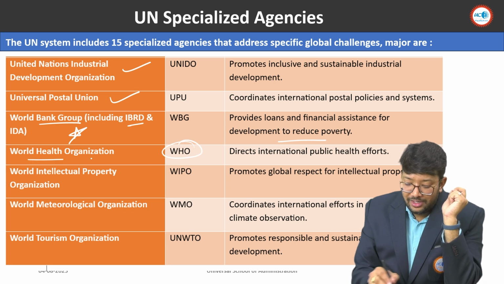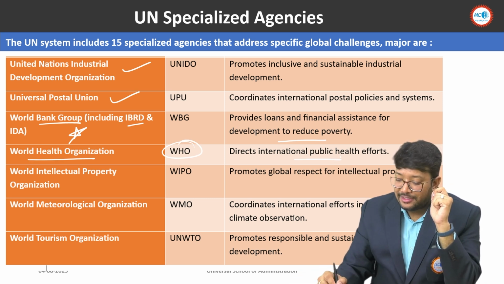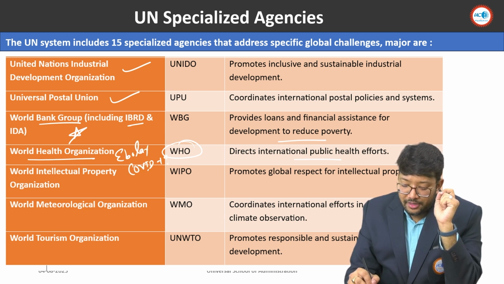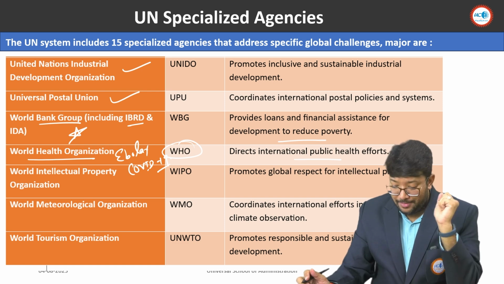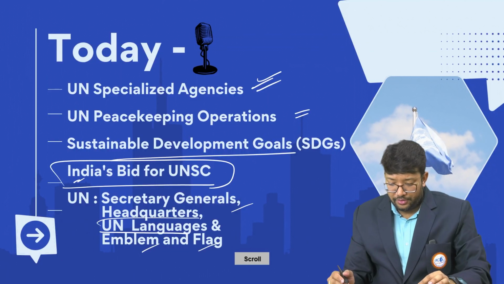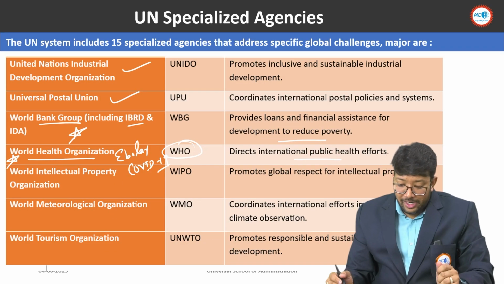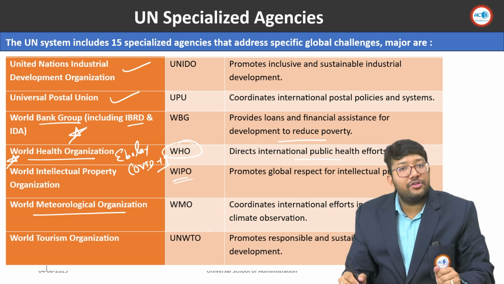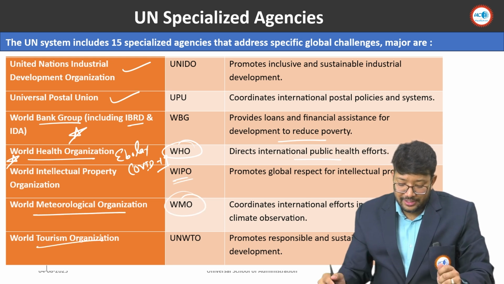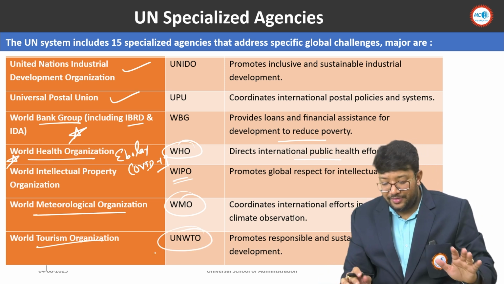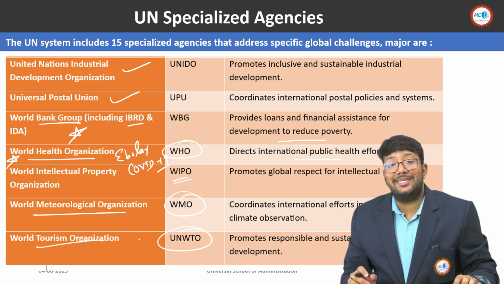Then comes WHO, World Health Organization. It directs international public health efforts. After the Ebola outbreak and COVID-19, the relevance of WHO has increased. You have to remember that, so it can be asked in examination. It is consistently useful. Then comes the World Intellectual Property Organization, WIPO. Then the World Meteorological Organization, WMO. And the last one is the World Tourism Organization, or UNWTO. So this is the abbreviation. These are the 15 specialized agencies of the United Nations.